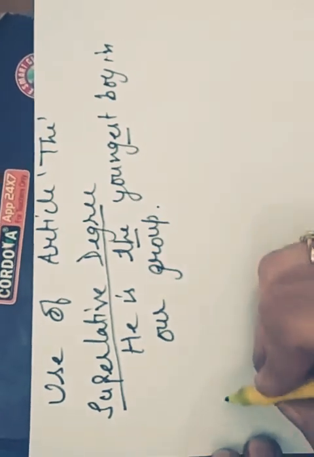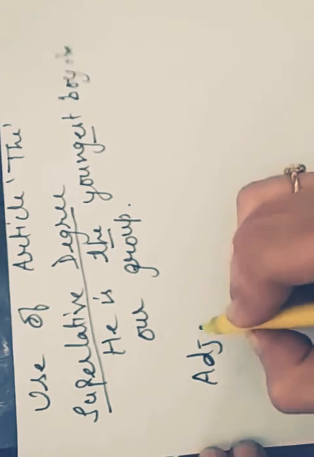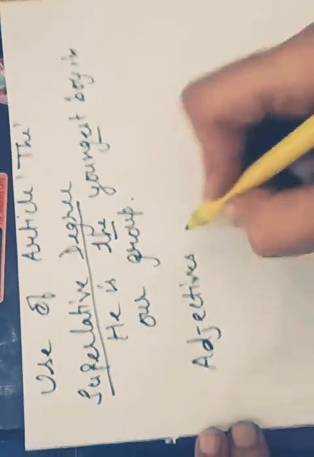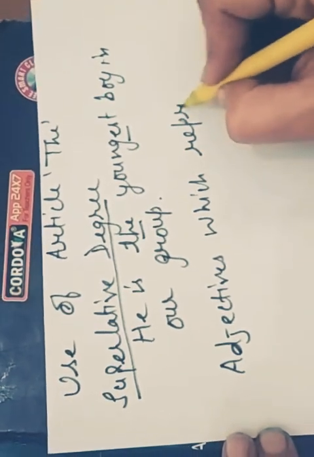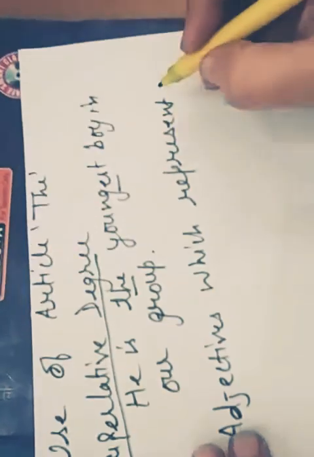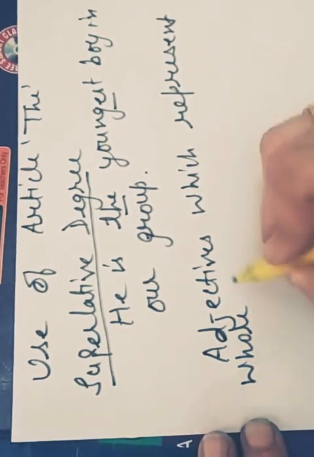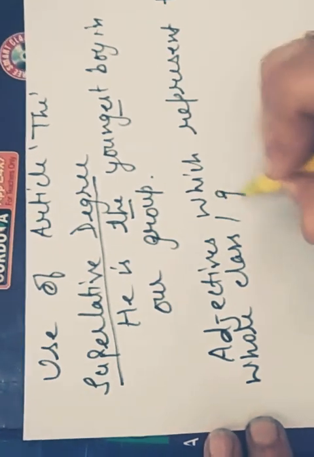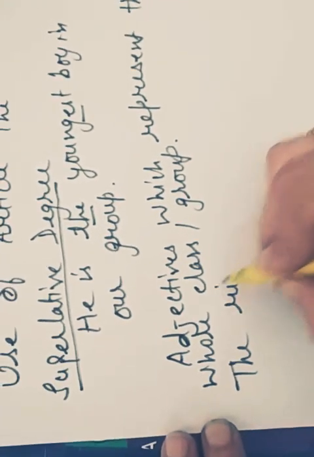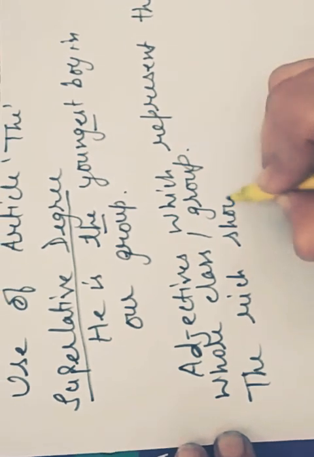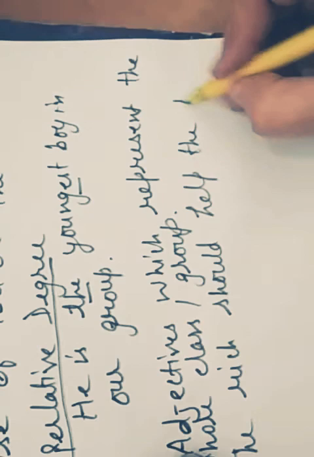Next, we make use of the before adjectives which represent the whole class or group. The rich should help the poor.